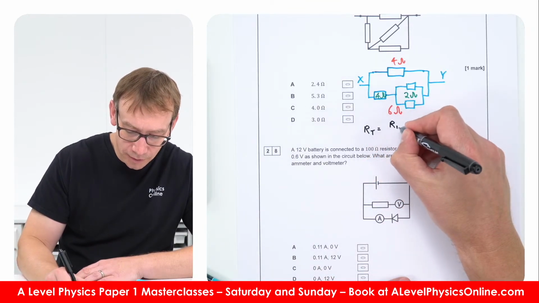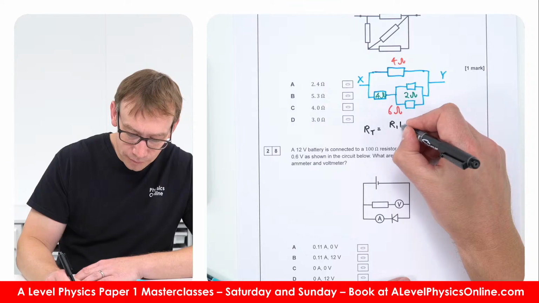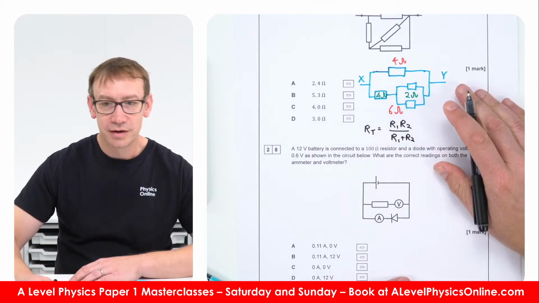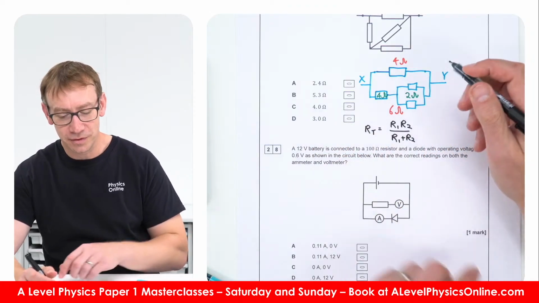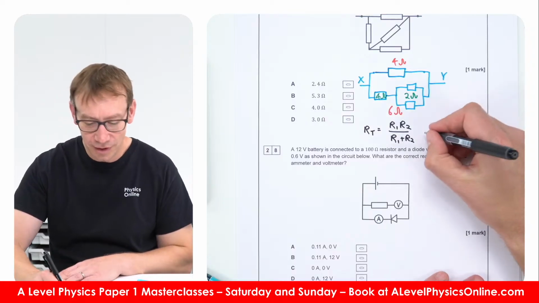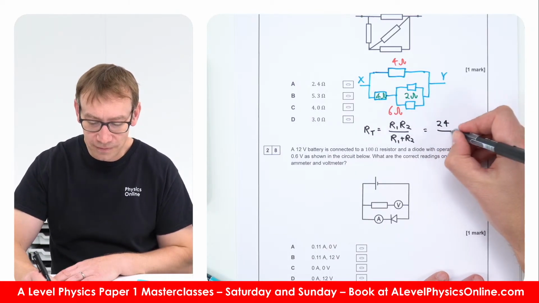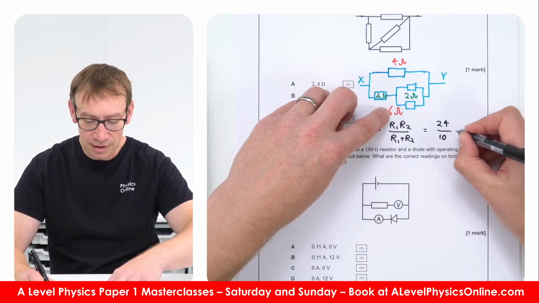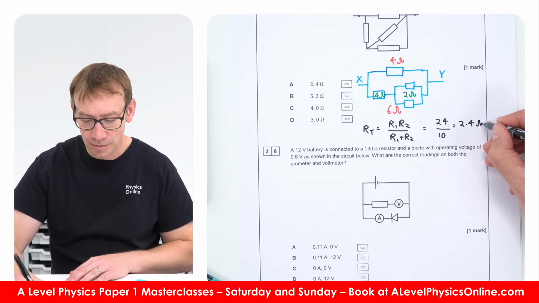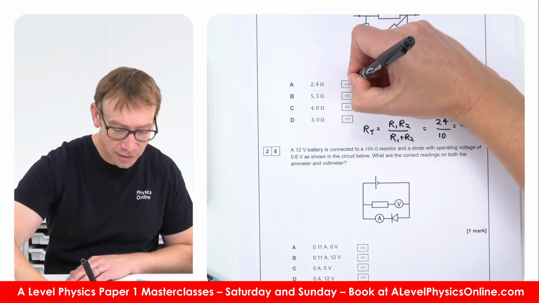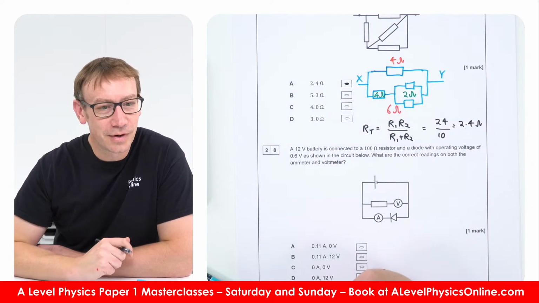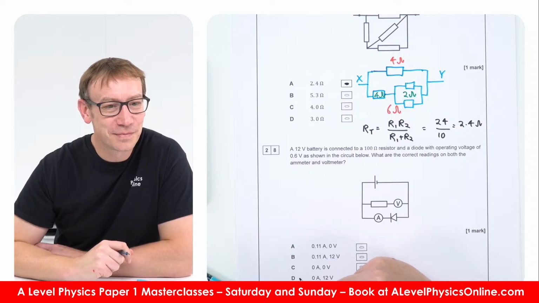And now we want to calculate the total resistance, and the total resistance of a parallel loop is equal to R1 R2 over R1 plus R2. So that's a way of looking at product over sum for resistors in parallel. So here we've got 4 and 6, so 4 times 6 is 24. Divide that by 4 plus 6, which is 10, and that's equal to 2.4. So here the answer is 2.4 ohms is the equivalent resistance, which is A. Okay, is that all right? Cool. Right, there we go.